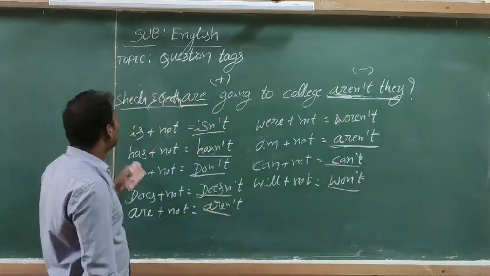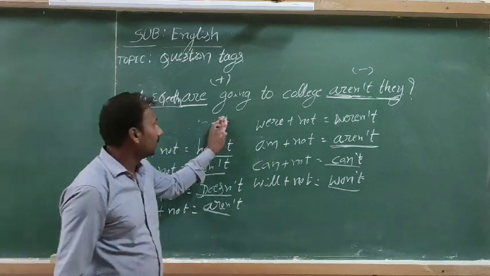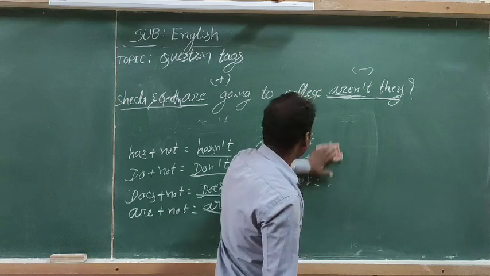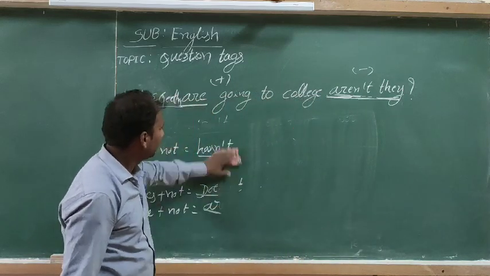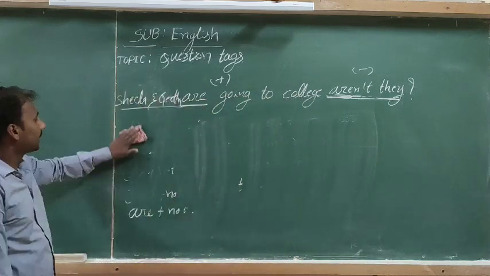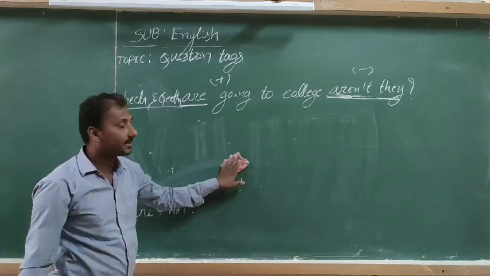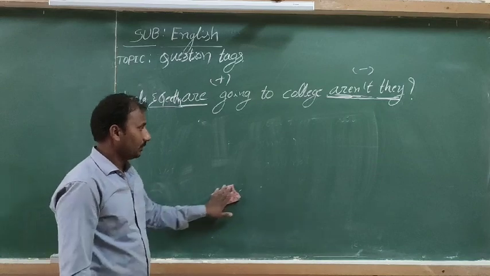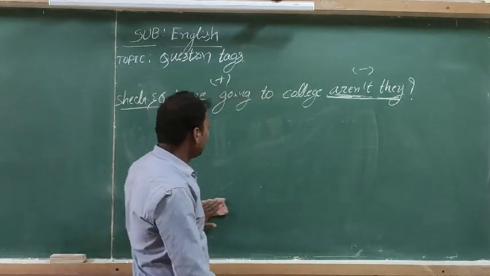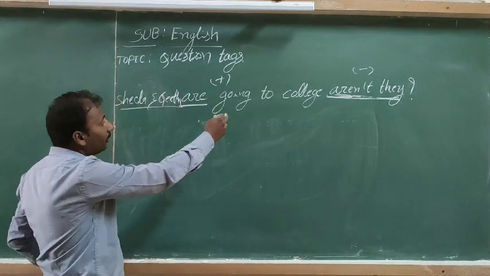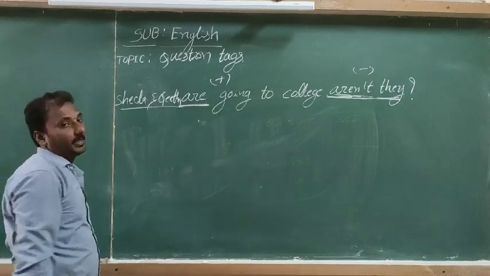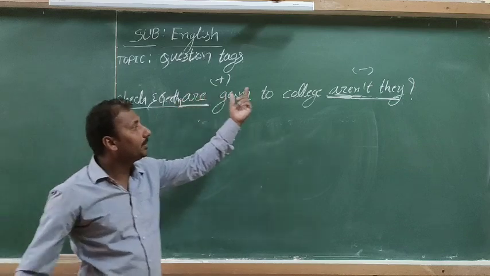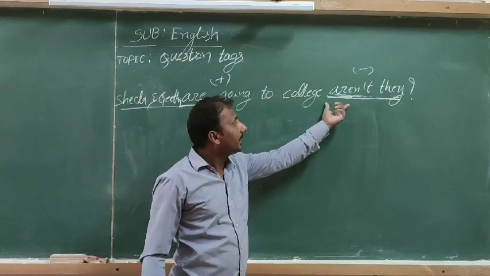Now another tip, another rule to add a question tag. We already know that if the statement is positive, the tag is negative, and if the statement is negative, the tag is positive. The first clue: we use only a pronoun, and if the helping verb is already given in the preceding statement, we use the same helping verb with the tag.